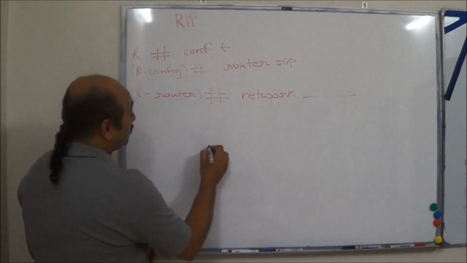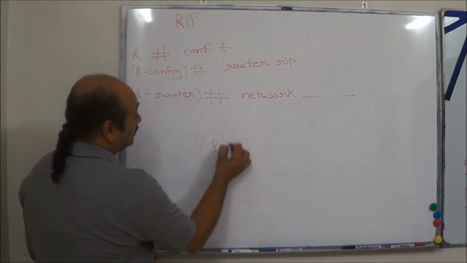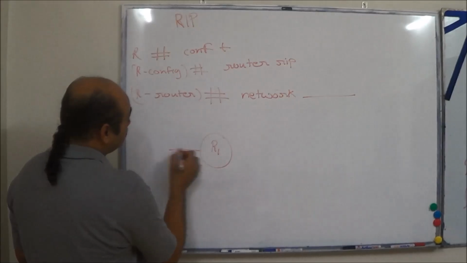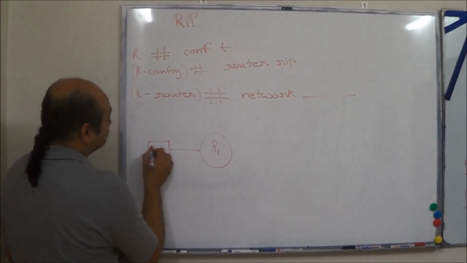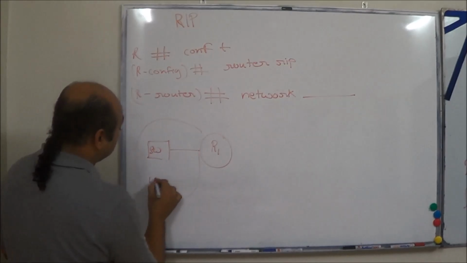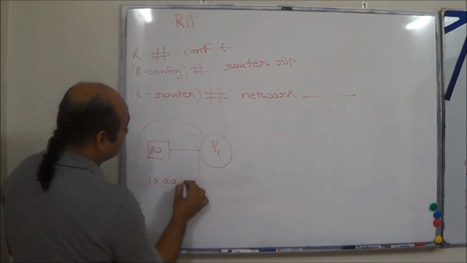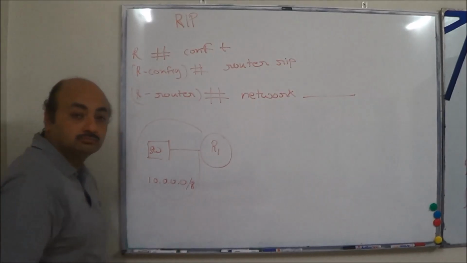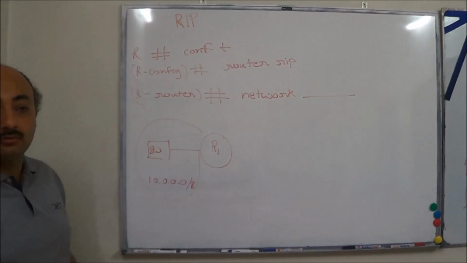Now let me do a topology for this. Your router R1 connected to a switch. And what network is this? This is the 10.0.0.0 network, slash 8. It can have 2 to the power 24 minus 2 hosts.